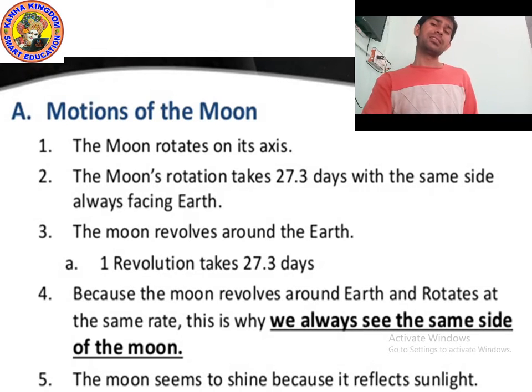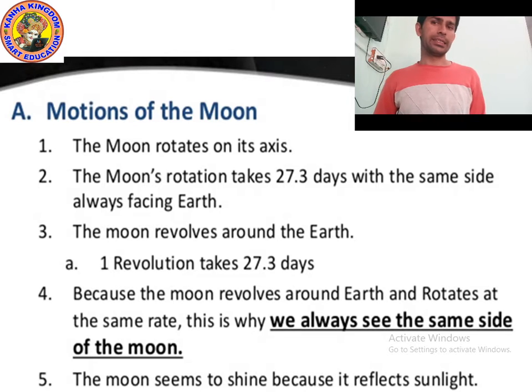You know that our Earth is tilted 23.5 degrees, and it is revolving and rotating on an imaginary line which is called the axis.